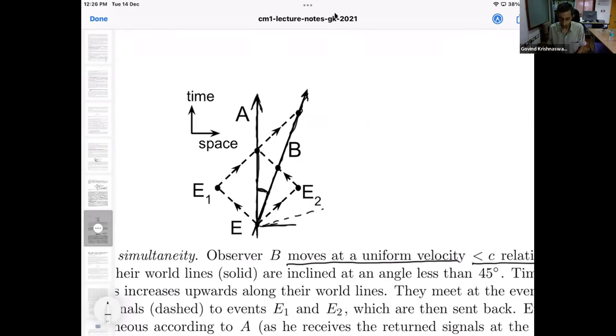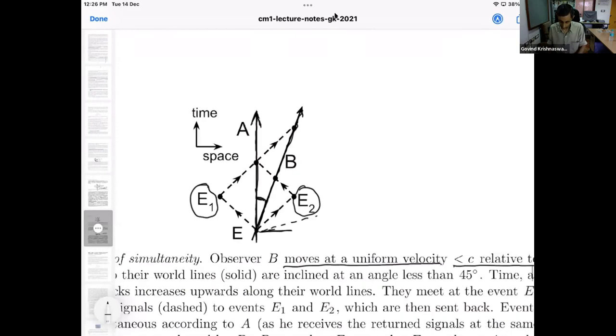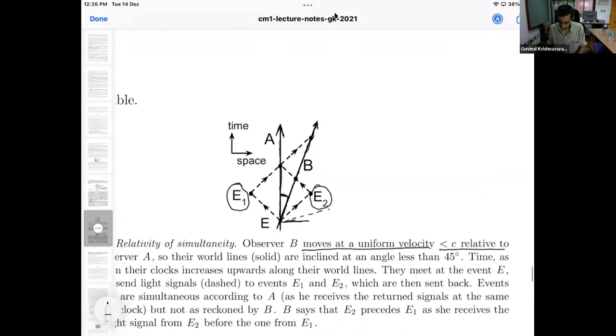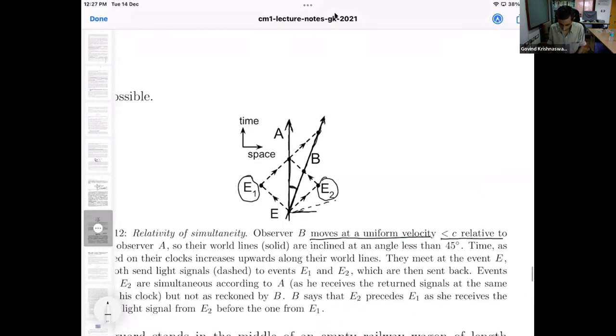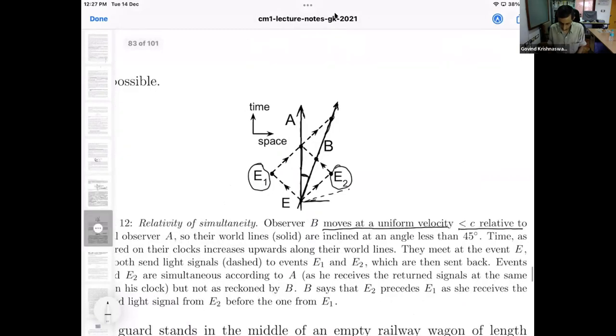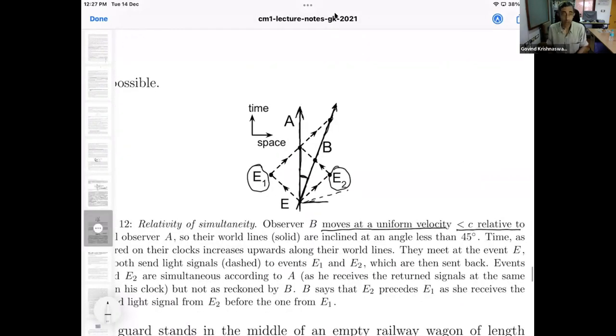Okay, now let us try to examine the simultaneity of two events. So E1 and E2 are a pair of events. Now, I have to shrink this a little bit so that we can read what is written here. So let me read this so that you're on the same page as me.